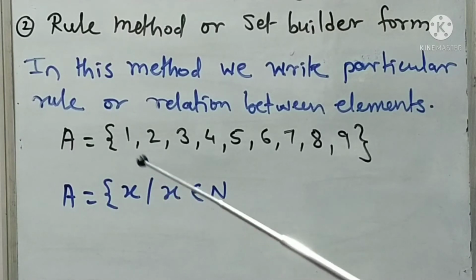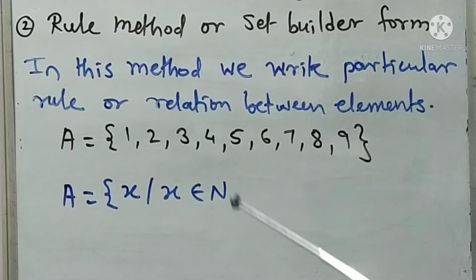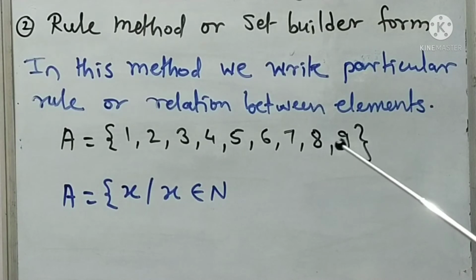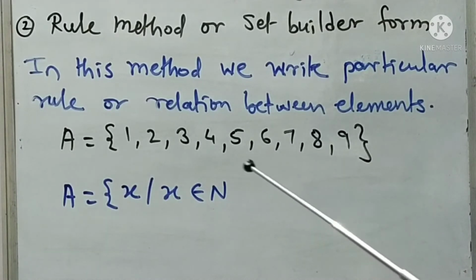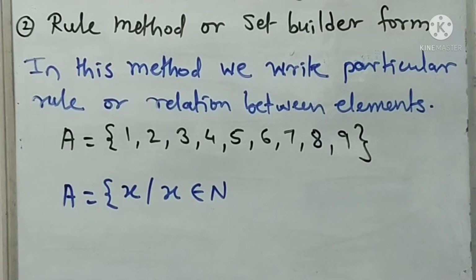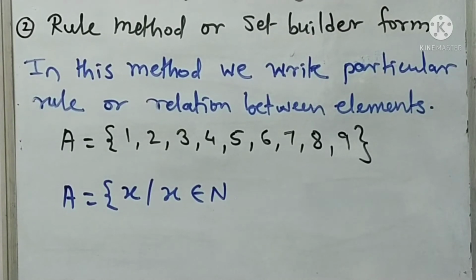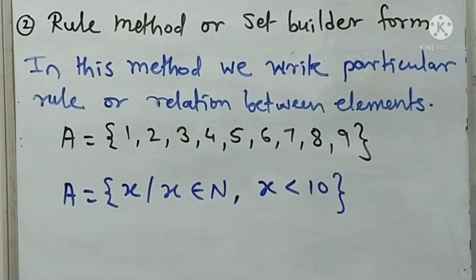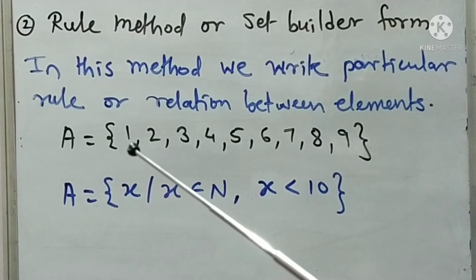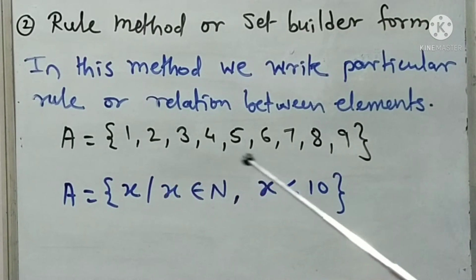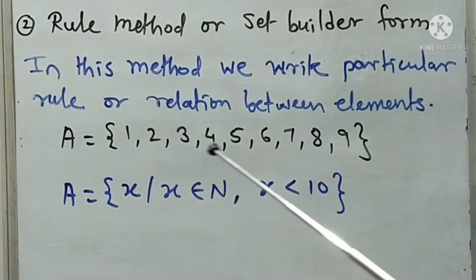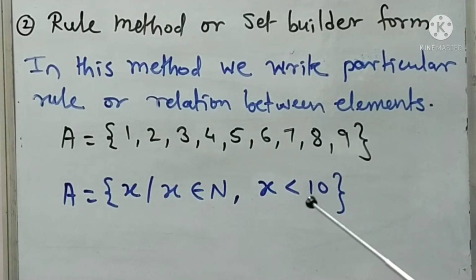So this x represents these numbers, and these numbers are in between 0 to 10. So x is less than 10. We cannot take 0 here because 0 is not a natural number, and here we define that x is an element of natural numbers, which start from 1, a sequence of consecutive numbers which are less than 10.